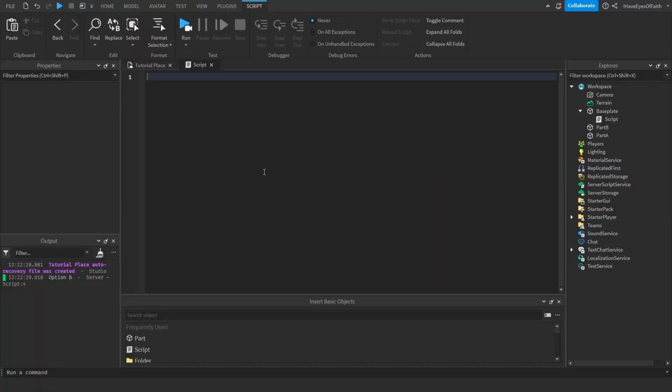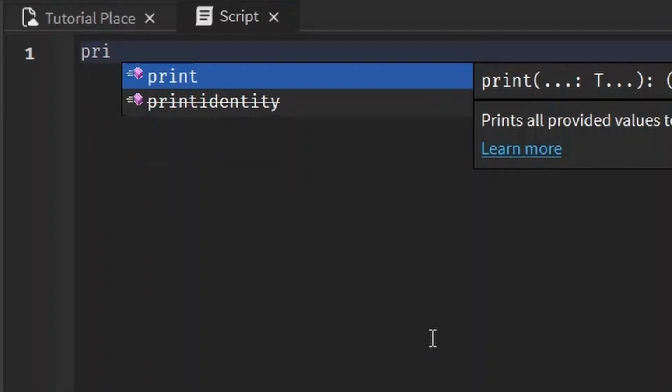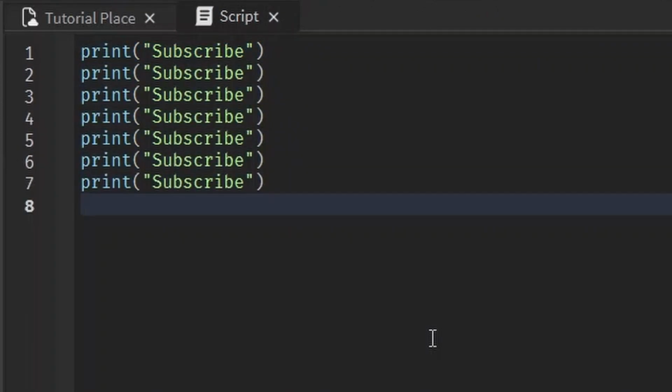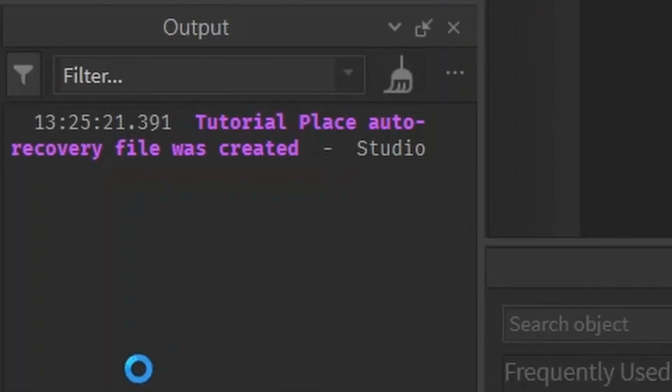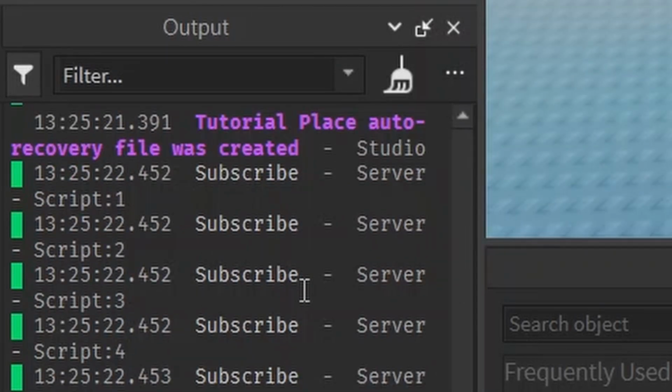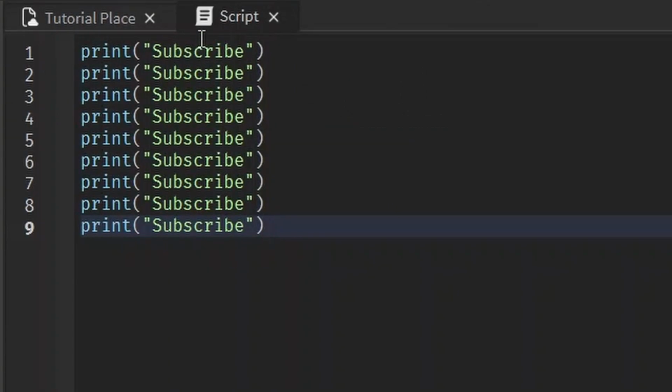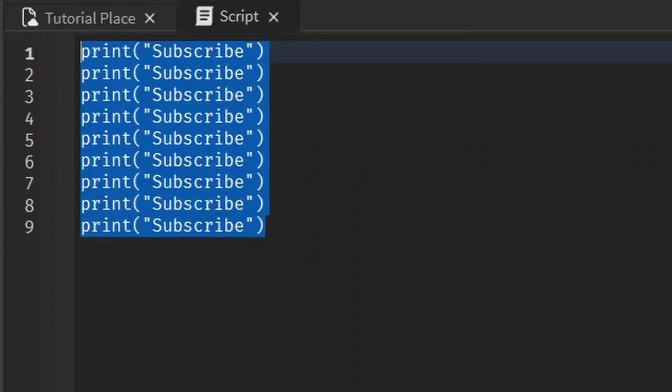Loops let you run part of your code multiple times. For example, we could just write print subscribe, and we can copy and paste this over and over and over again. And then we run it. You see it does whatever we tell it to, over and over again. However, we could just use a loop and the loop will do this over and over for us.